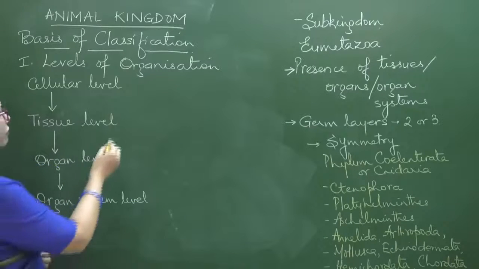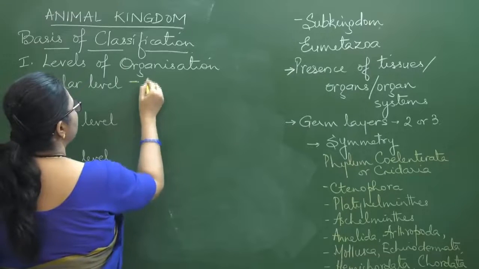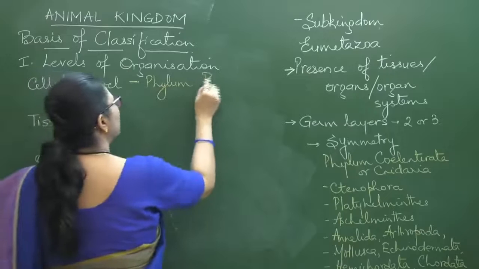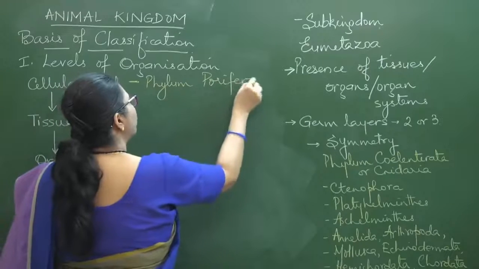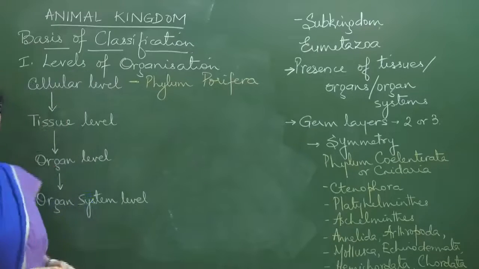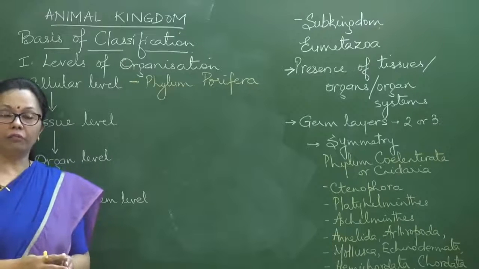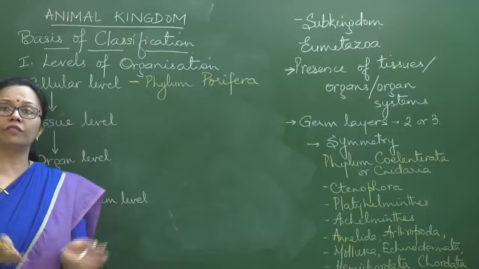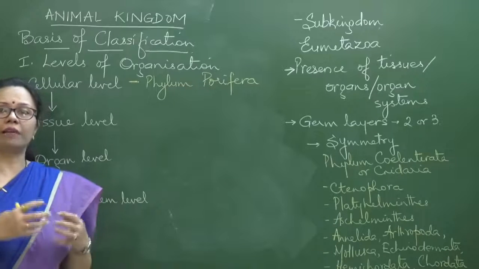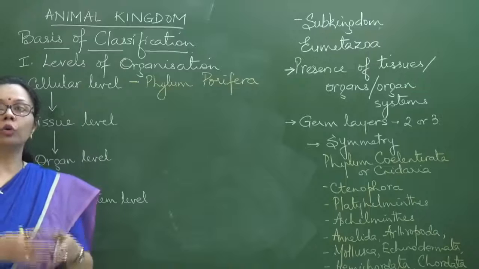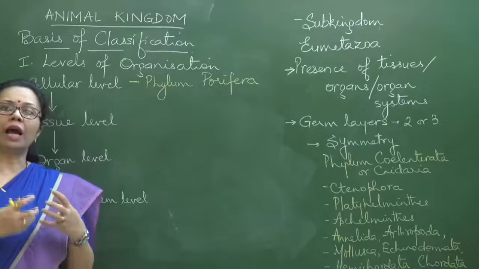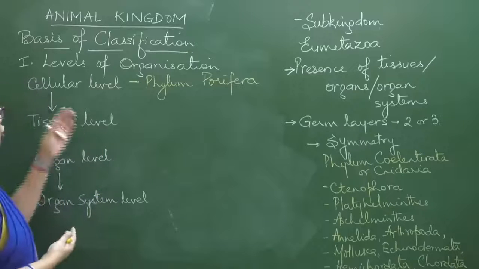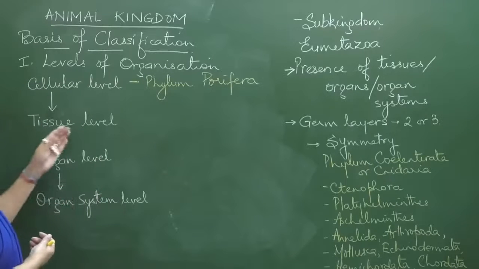In this case, first if we see cellular level. Now with cellular level there is only one phylum which has this level, that is phylum Porifera. So Porifera is the one phylum which has just a body consisting of cells, nothing else. Okay, so the cells have not yet organized into tissues. So each cell has some degree of independence possible within it. Okay, so that is the cellular level.